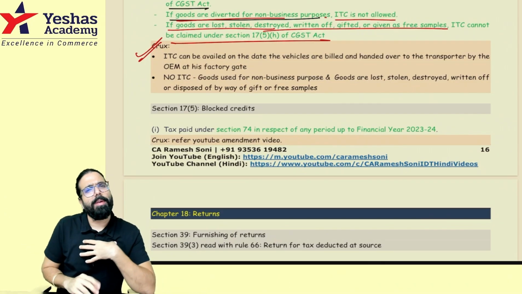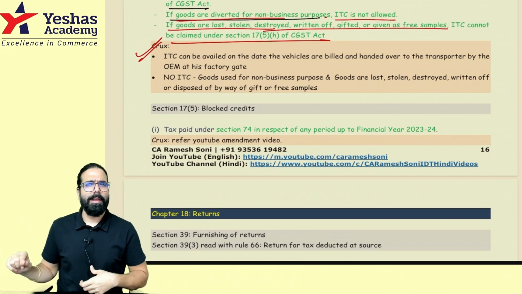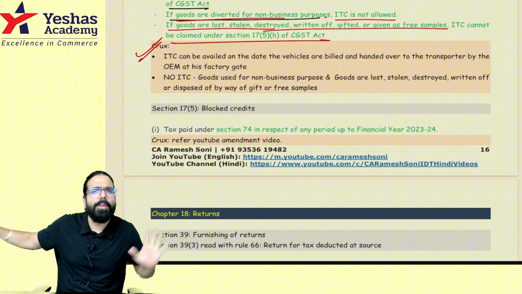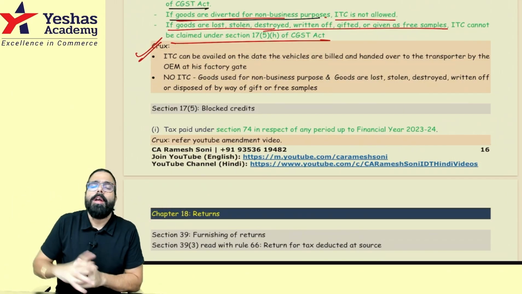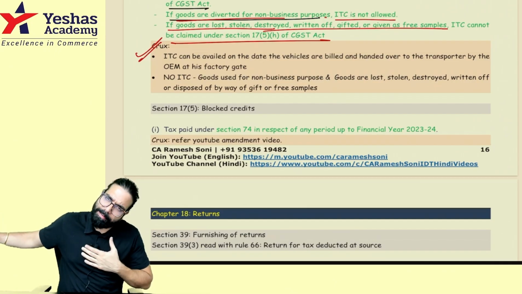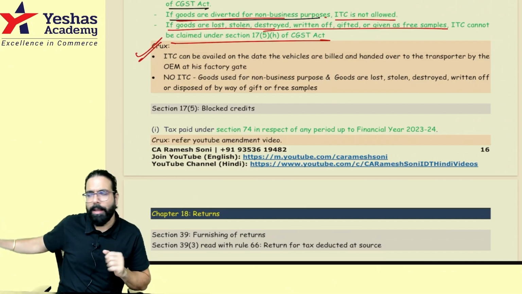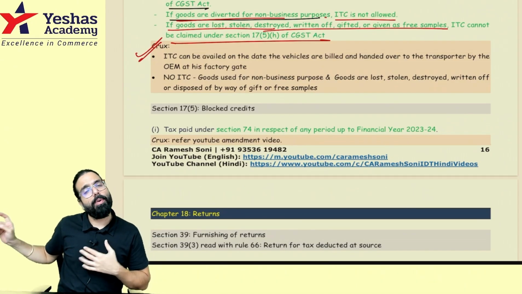So sir, instead of goods, if it is other things also, for example, one mobile seller went ahead and told me at the factory gate you take the delivery, I will not transport it to your premises. Then, sir, at the factory gate when the goods are handed over to the transporter, can I take the credit? Yes, remember this point. Secondly, sir, if on the way when they are coming, they are burned or lost, you can't take the credit.